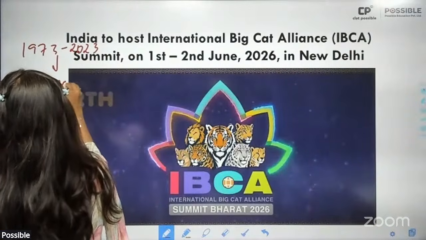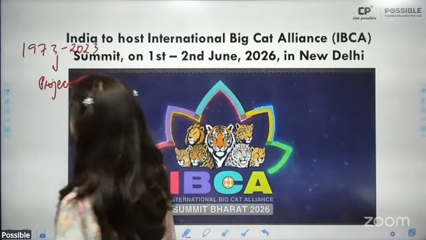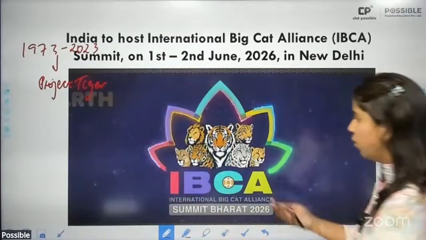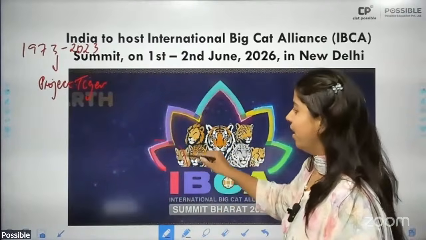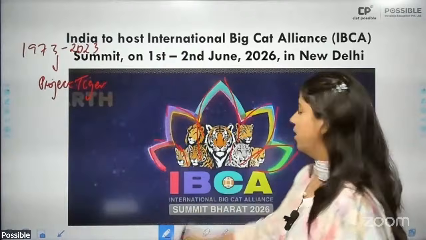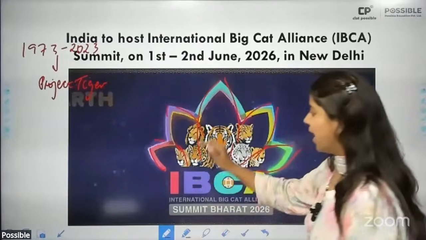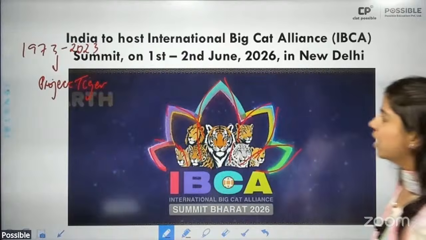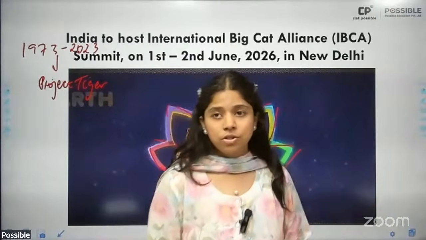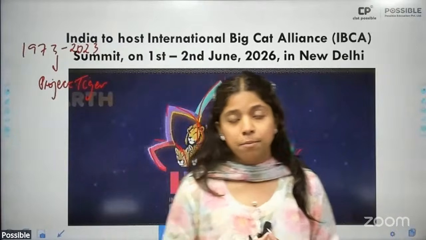Okay. So 2 years later, 3 years later, we have decided to host its first summit in India. Naturally, India has unveiled the logo, and because it has been unveiled under the BJP government, it naturally has 5 lotus petals in the symbol, and also the 7 tiger species, which are to be conserved under the provisions of IBCA.